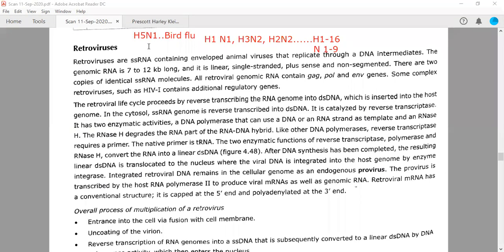So two types of question can be asked from this particular discussion. Which strain of influenza is responsible for, for example, bird flu, the Spanish and swine flu, Hong Kong or London flu, and Asian flu. So you need to remember the strains also, because these strains are important. They are responsible for one specific kind of epidemic or pandemic.